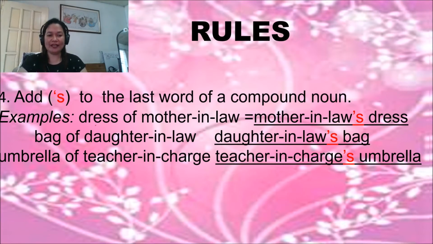Examples here, dress of mother-in-law. The last word for this is law, right? So all you have to do is to add apostrophe s to law. So it becomes mother-in-law's dress.